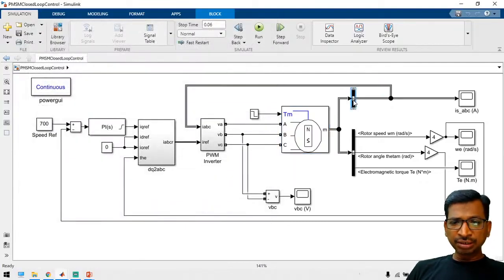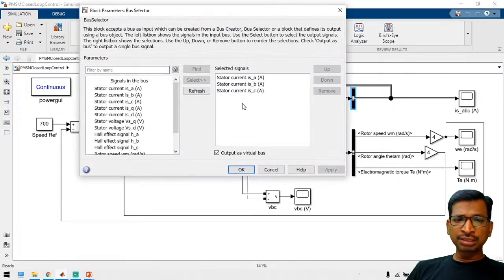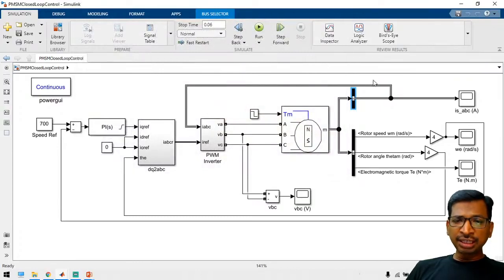First you have to measure, sense the current, that is the stator current A, B, C. The three currents we need, right? So these three currents we need. This is called the actual motor current. And after that, the rotor speed.